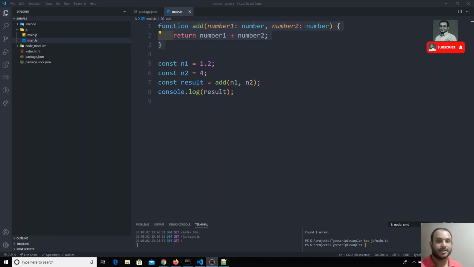Hi friends, in the previous video we saw about the TypeScript types, which both JavaScript and TypeScript types it supports. Now in this video we will see about type assignment and type inference. That is nothing but a small, easy concept only.